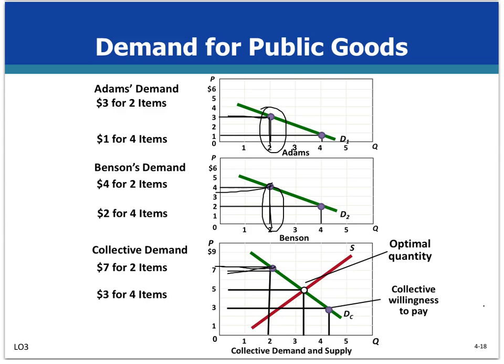Okay, so what does it mean? For example, Adams is willing to pay $3 for the second unit of public good. What does that mean? It means that Adams expects to receive $3 of extra benefit or utility from that unit. And we know from our discussion of diminishing marginal utility that any successive units of any good yield less and less added benefit. This is also true for public goods, explaining the downward slope of the willingness to pay curves for Adams, Benson, and society. And these curves, in a sense, are marginal benefit curves.